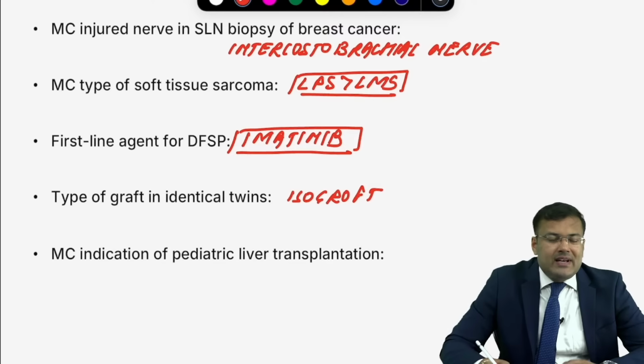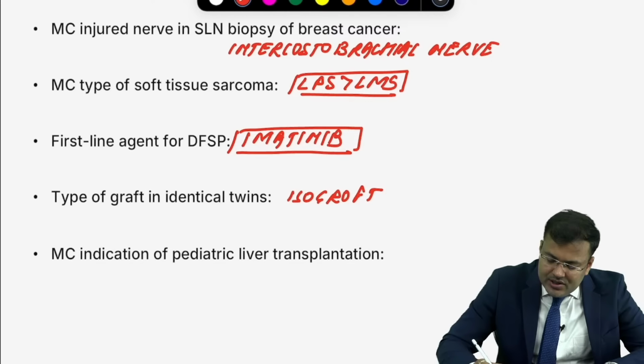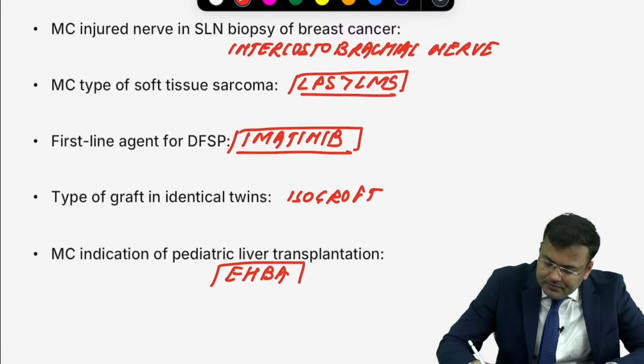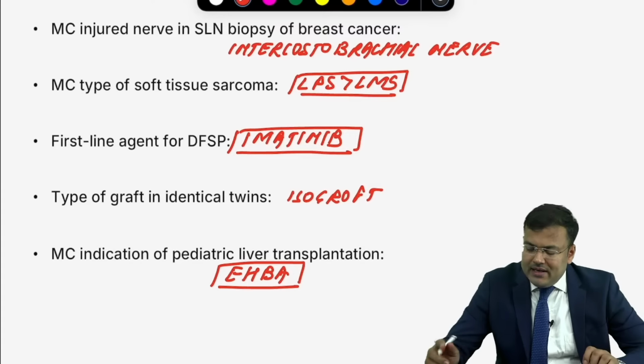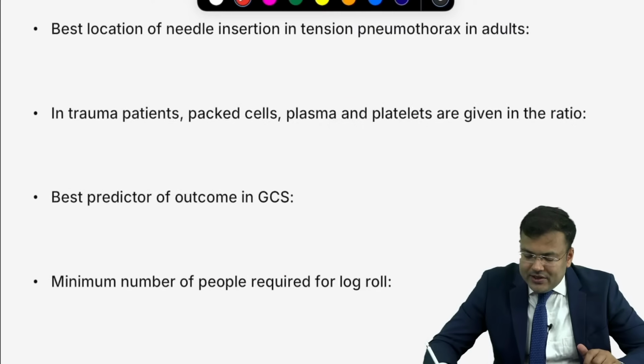What is the most common indication of pediatric liver transplantation? Extrahepatic biliary atresia. Pediatric liver transplantation, we go for extrahepatic biliary atresia. That's the most common indication.